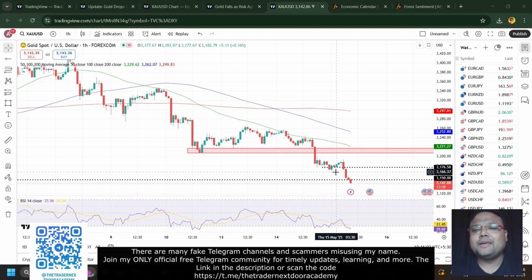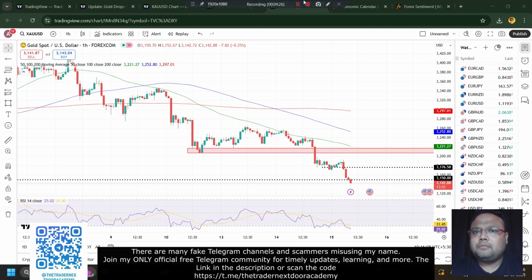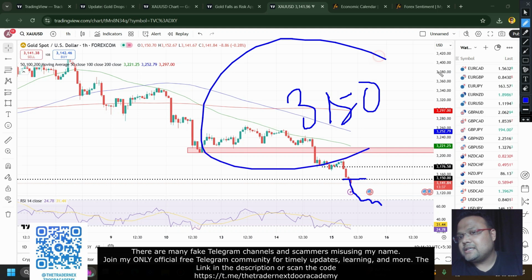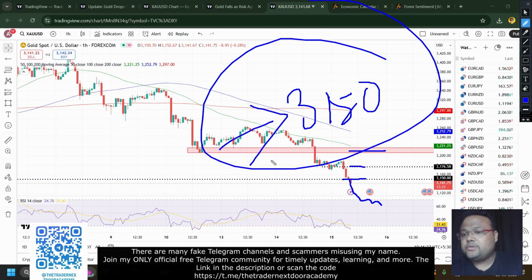Now it has already gone. Okay, so if the market comes up, you can look for a sell around these two areas. One more thing I would like to add is that suppose you watch the video during the European session or US session. If you see that the market is somewhere around here, in that scenario 3150 will be the new resistance as well, because these two will be far away. So 3150, which was the psychological support, will become the new resistance for the market.